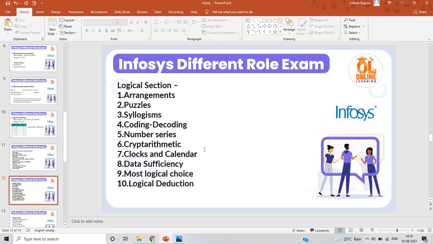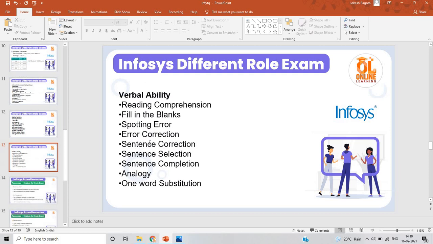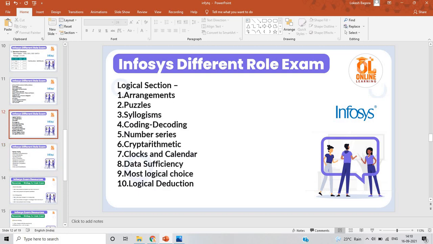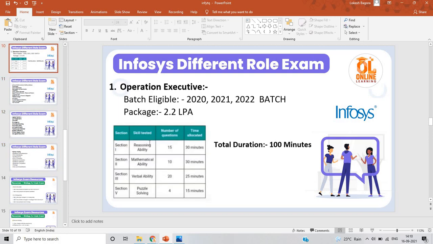After that, there is the logical section, meaning the reasoning part. So arrangement, syllogism, coding-decoding, number series, clocks and calendar, data sufficiency, these types of topics are generally covered, but this is the complete syllabus. For verbal ability, as you can see, fill in the blanks, error correction, sentence selection, analogy, one word substitution, these types of topics are covered in the verbal, logical and mathematical ability.